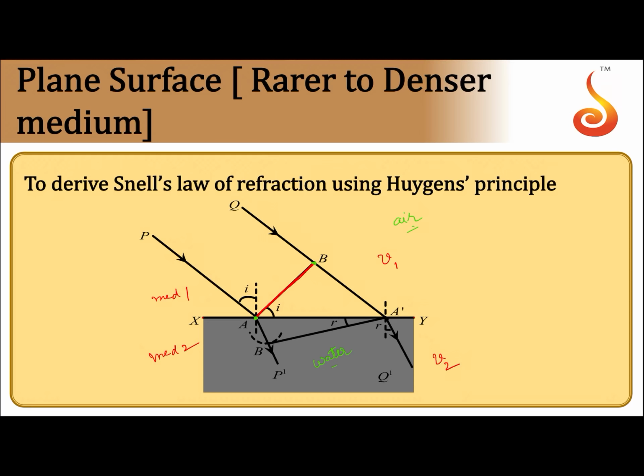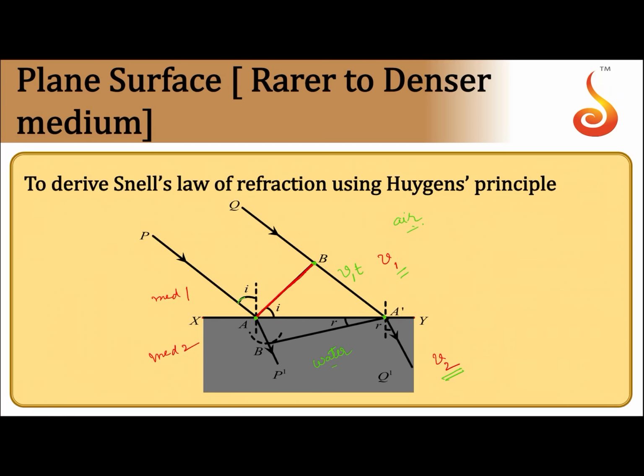Now the wavelets, the secondary waves coming from point A, travel with speed v2, whereas at point B they travel with speed v1. Let us say the wave at point B will reach this point, let us say A dash, after time t. Then this distance BA dash will be equal to v1 into t.